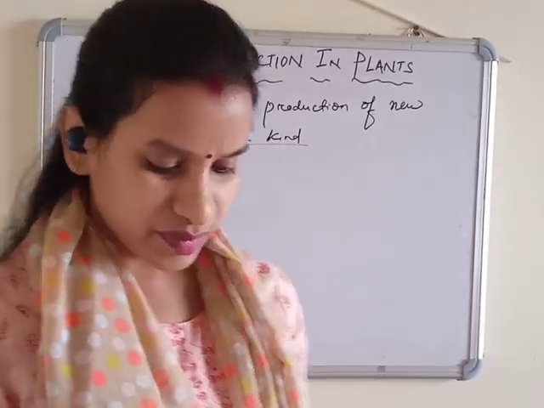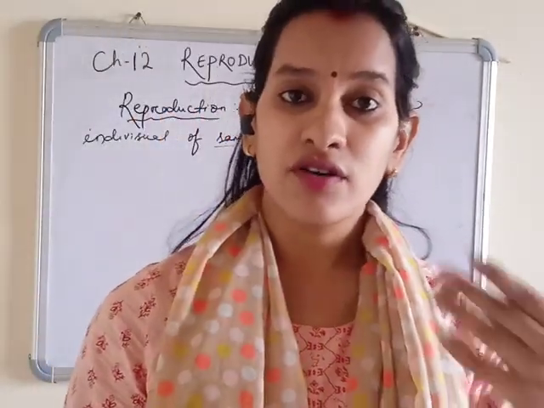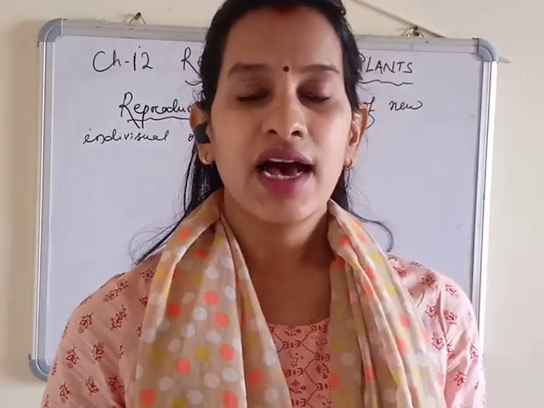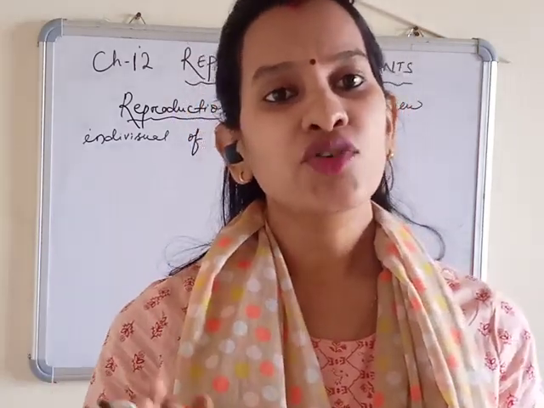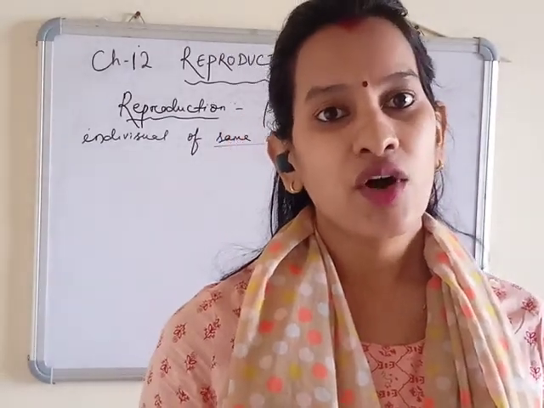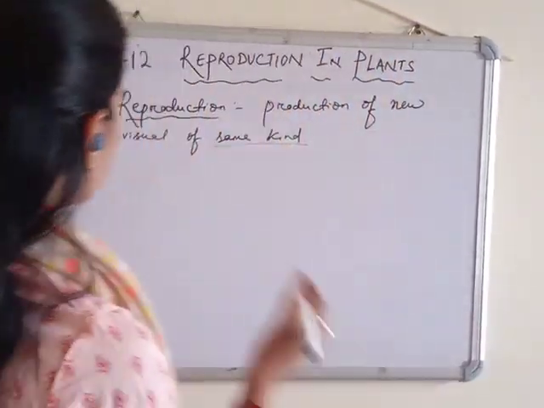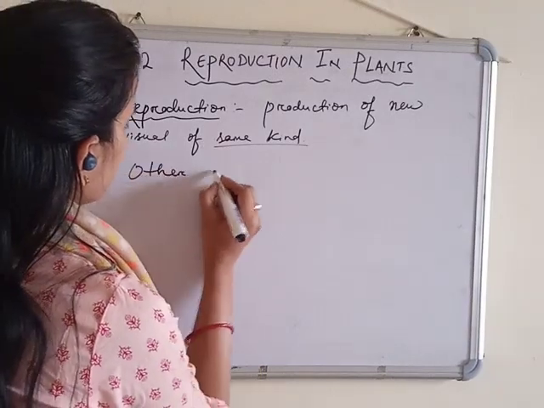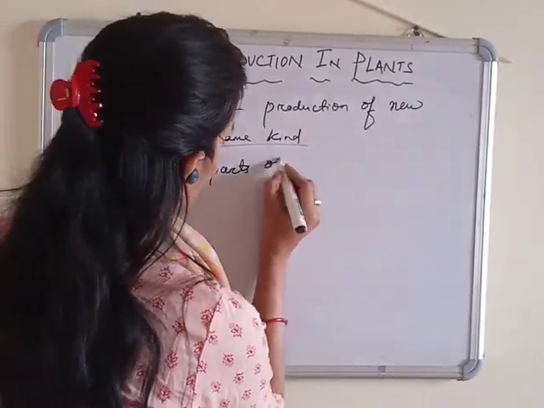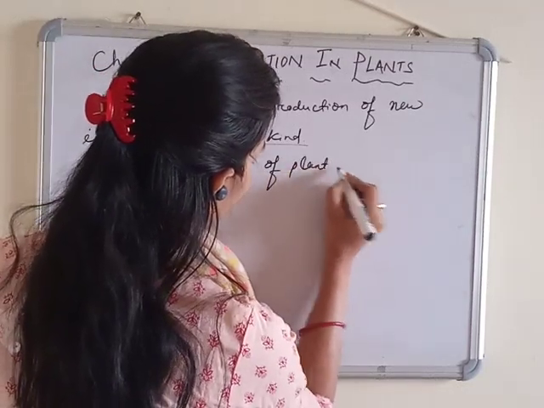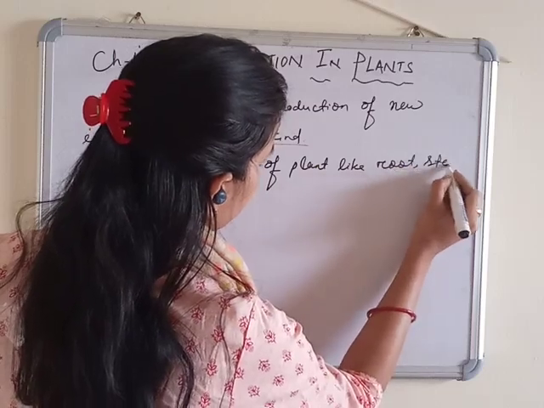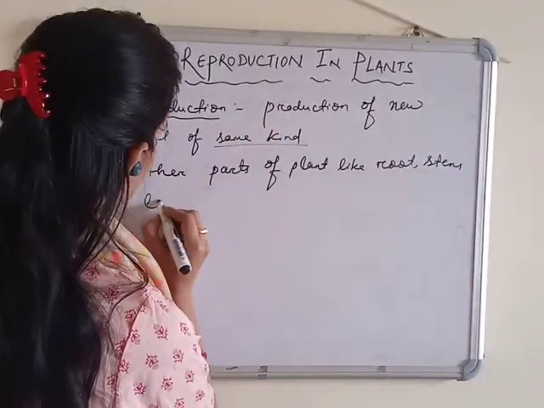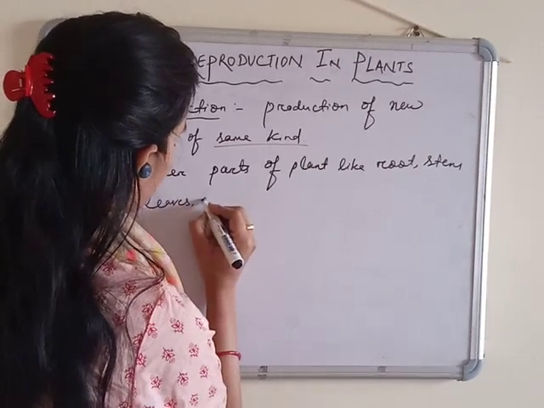In class 6 you read that the flower is the reproductive part of the plant, which reproduces through the fertilization process and produces a new one. Apart from the flower, other parts are also available in the plant, which are called vegetative parts, like root, stem, leaves and bud.